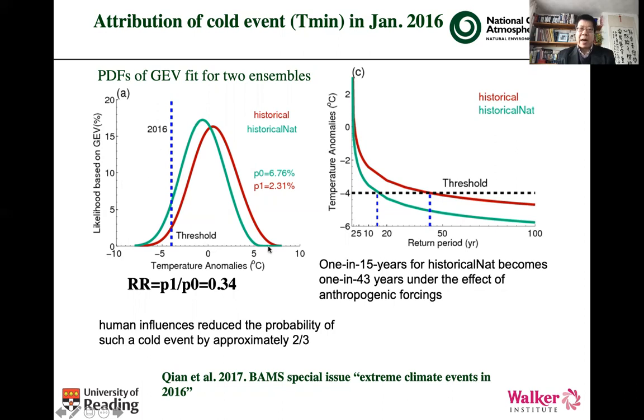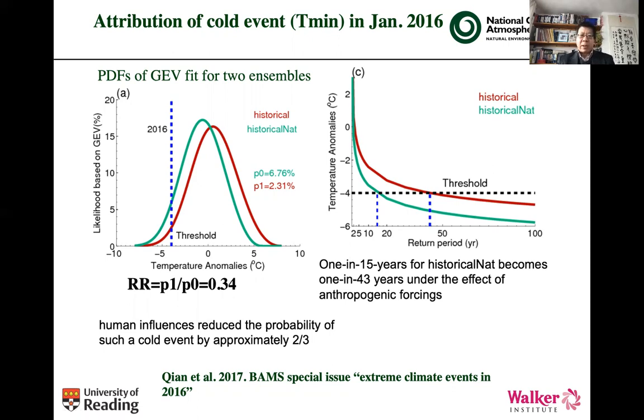The green line is the historical natural simulation, and the red line is the historical simulation that includes anthropogenic influence. Relative to natural simulation, you can see human influence led to a temperature shift to the right, indicating human influence increases the temperature.